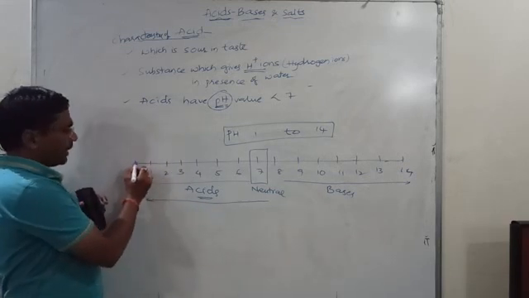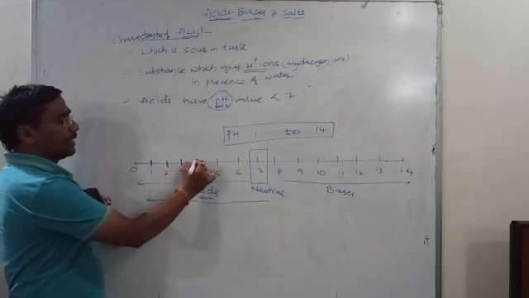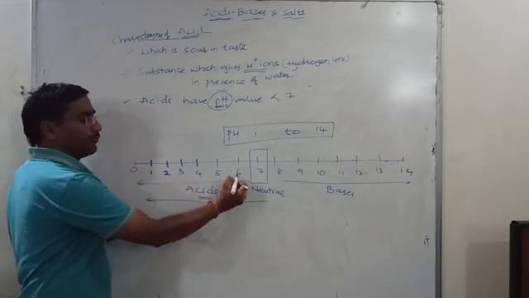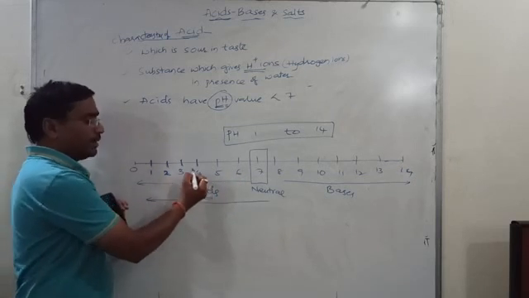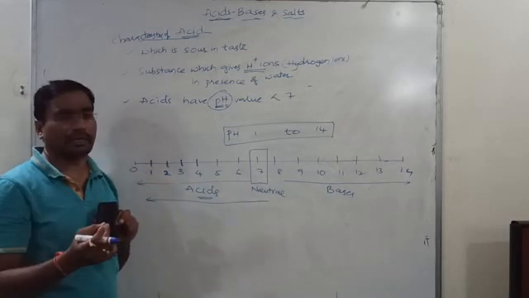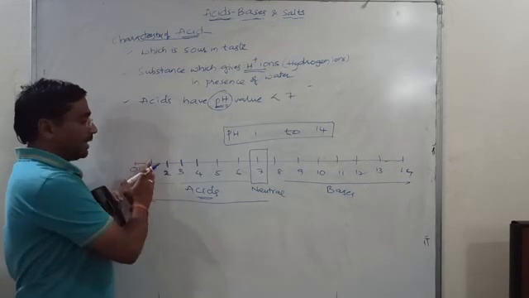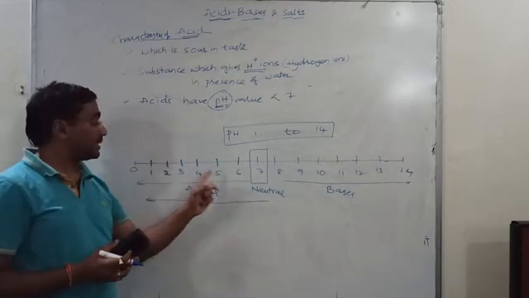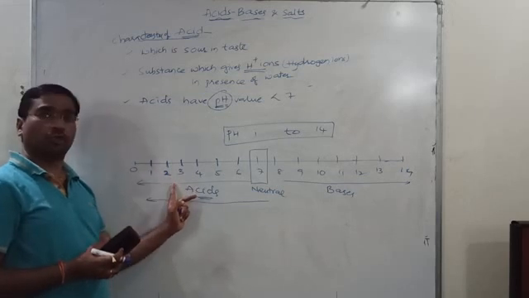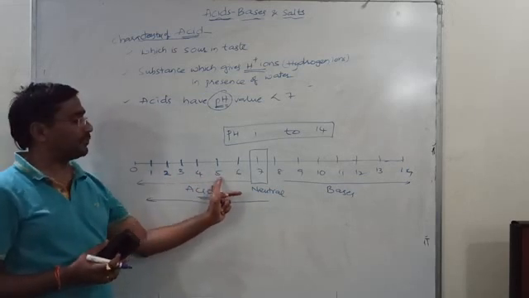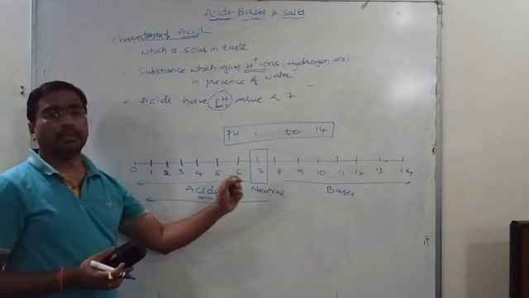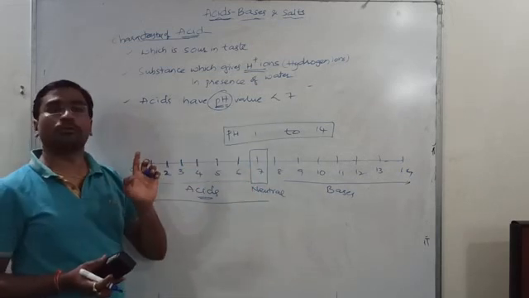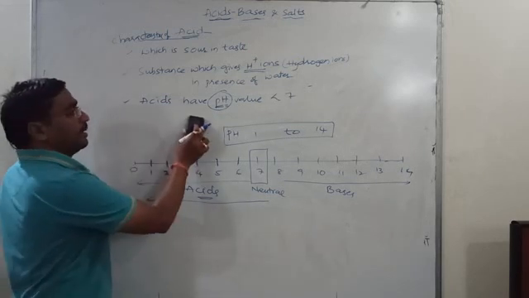For every value it will show one color. Here I wrote pH 1, 2, 3, 4, 5, 6. For every value it will show one type of color, like the VIBGYOR colors. Based on the color we can identify that the acid has pH 1, pH 2, pH 3, pH 4, pH 5, pH 6, like this. So every acid normally has a pH value less than 7.